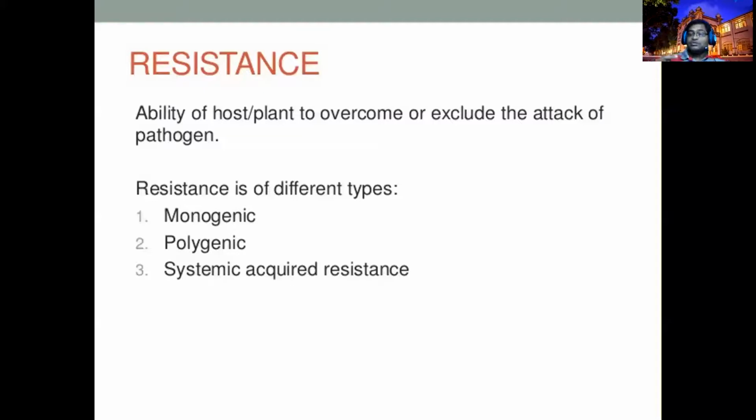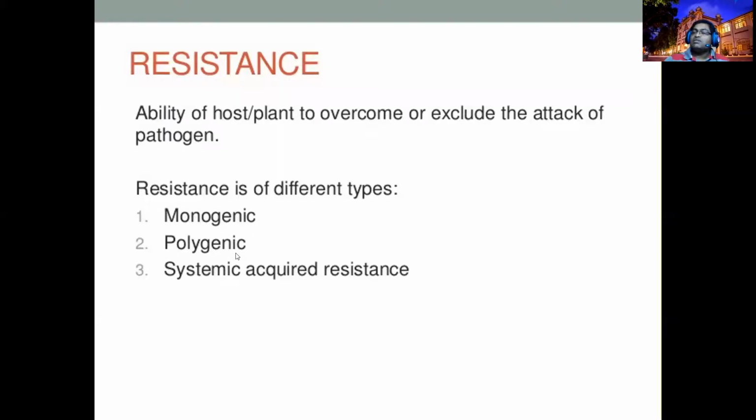So like that, some characters are governed by a single gene. Some characters are governed by polygenes, many genes. If the character, meaning resistance against a plant pathogen, is governed by a single gene, we call it monogenic resistance or vertical resistance.